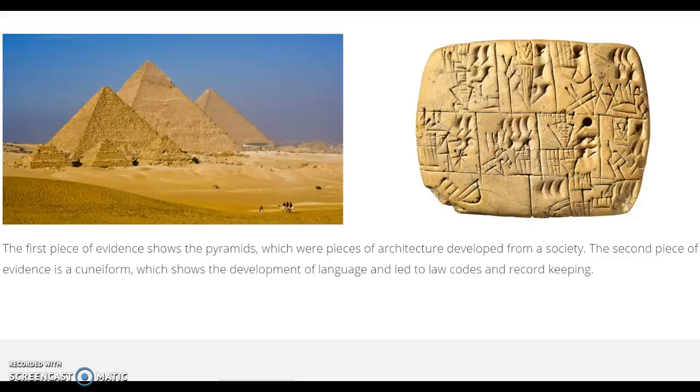Third was the pyramids, because it was a big piece of architecture and a big piece of their culture. And the second is cuneiform, which shows the development of language, because it led to law codes like Hammurabi's law, and the societies also had record keeping because of language.